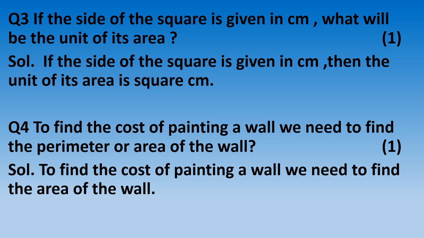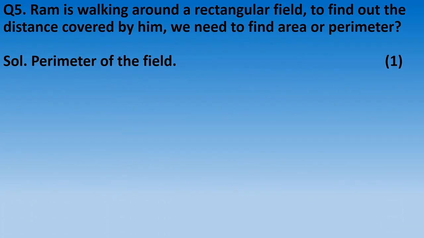Question number 5. Ram is walking around a rectangular field. To find out the distance covered by him, we need to find area or perimeter. We will find out for this the perimeter of the field, because walking we always do around the field.